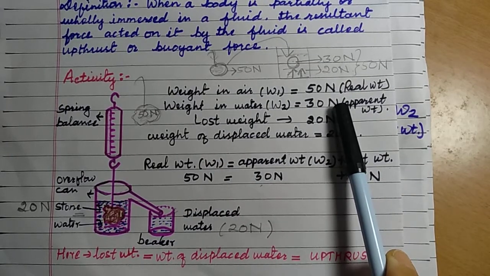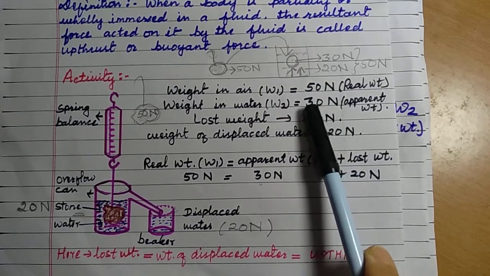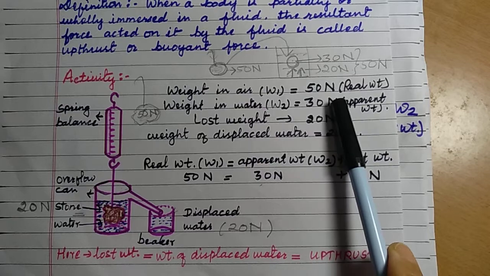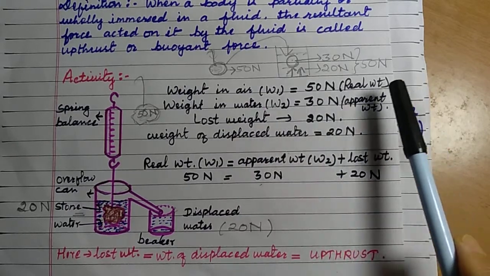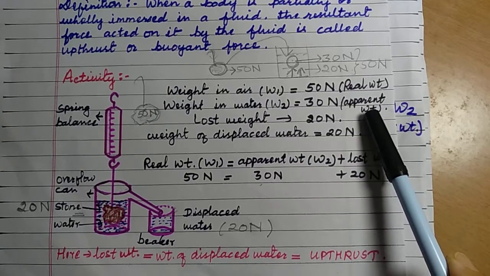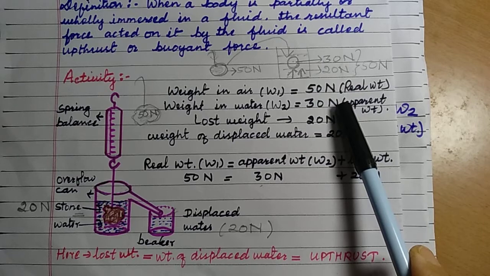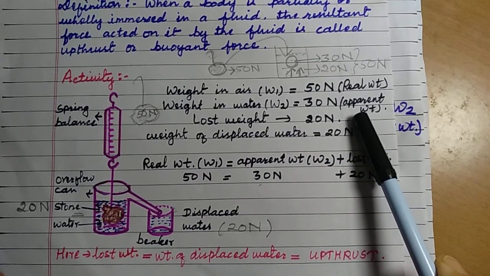When you measure it, you will find it to be only 30 Newton, not 50 Newton. This lesser weight is called apparent weight. Apparent means false weight. False weight of the stone in water, 30 Newton. This is so surprising.